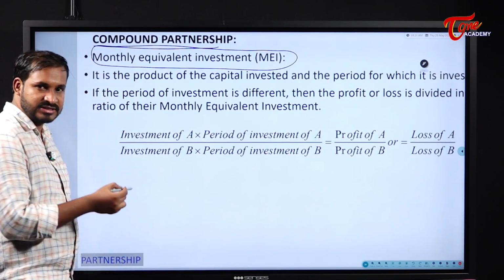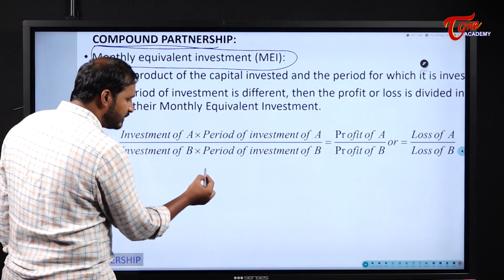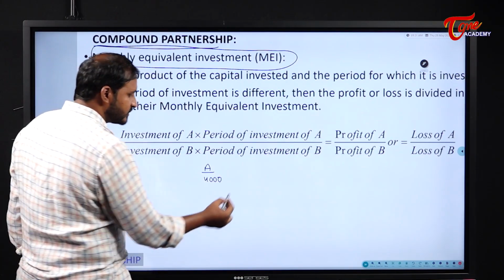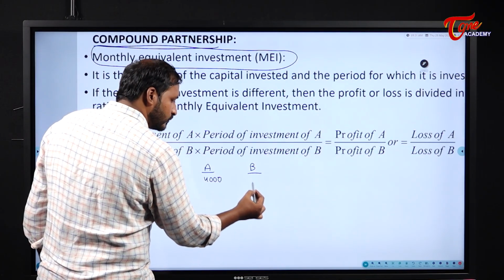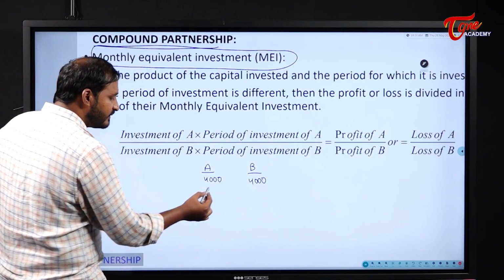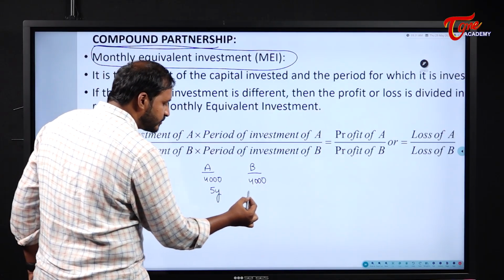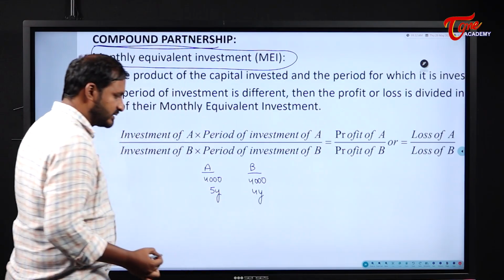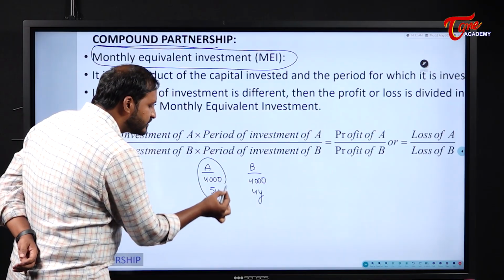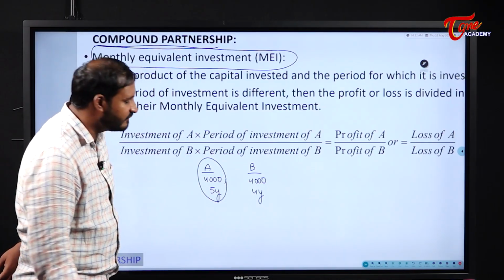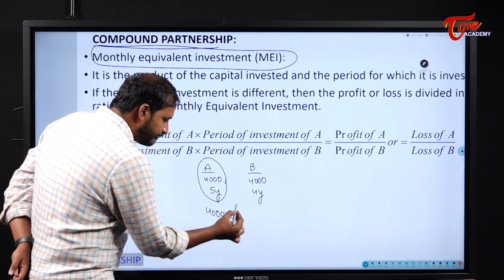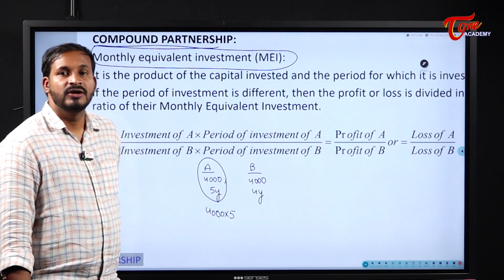Now, for example, A invested some 4,000 and B invested some 4,000. Anyway, both invested the same amount, right? But A invested for 5 years. When it comes to B, he invested for 4 years. Now, what will be his total investment? Tell me, students. His total investment here becomes 4,000 into 5.